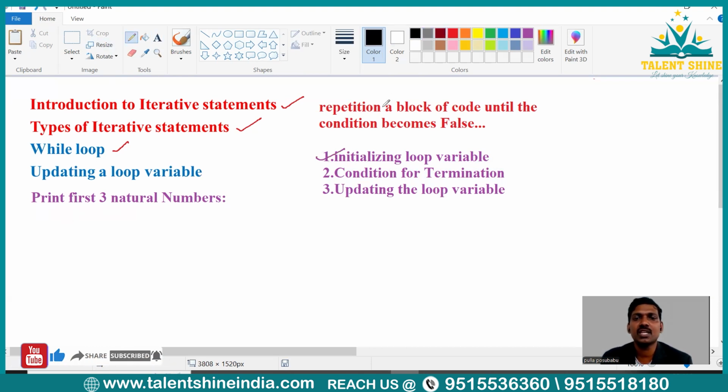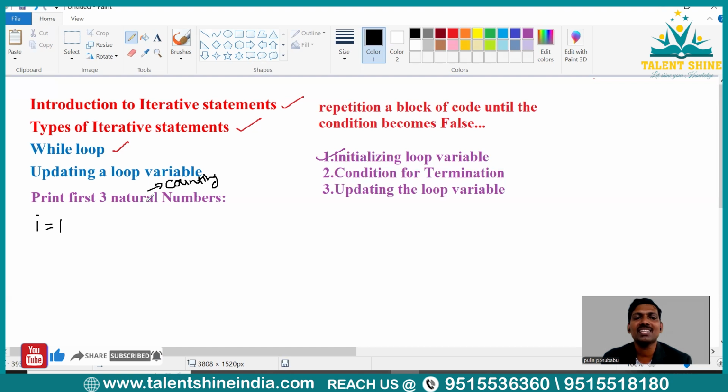So what is the first step here? Initializing a loop variable, right? So let me take a loop variable as I, and I'm going to initialize it with 1. Why are we initializing the loop variable with 1? Because we have to print natural numbers. Natural numbers start from where? 1. So that is the reason we have initialized with 1, right? Natural numbers are also called counting numbers, right?